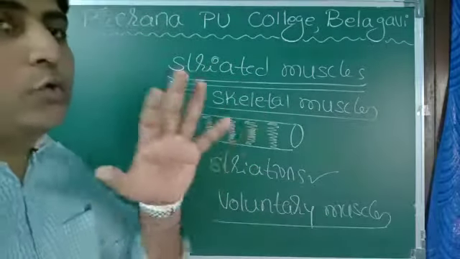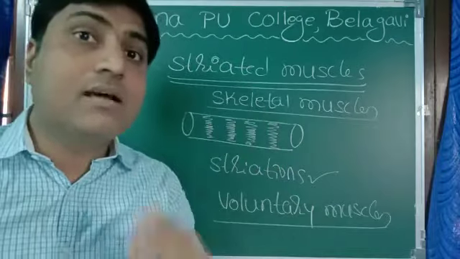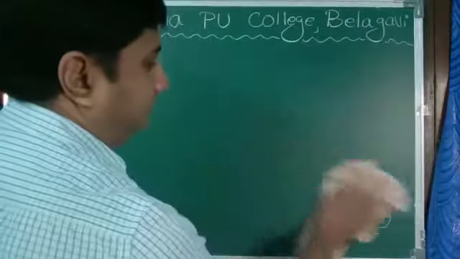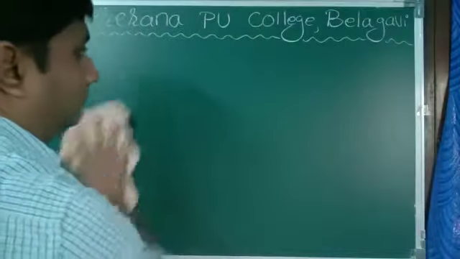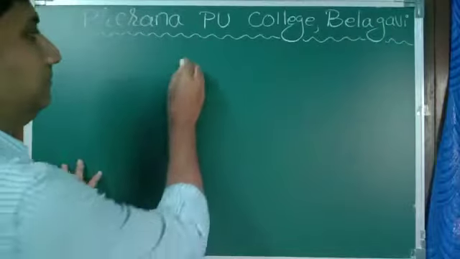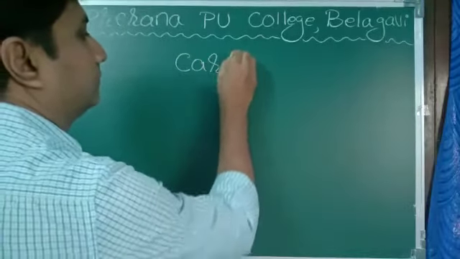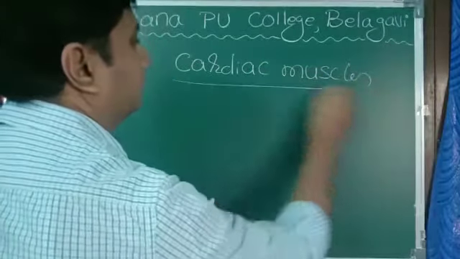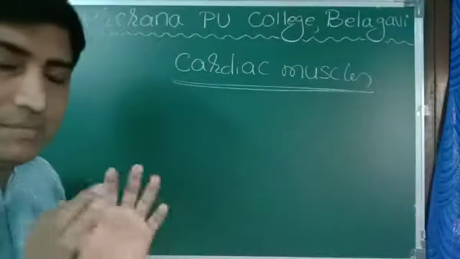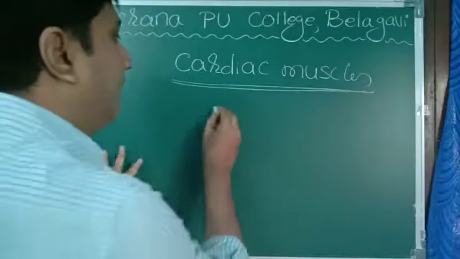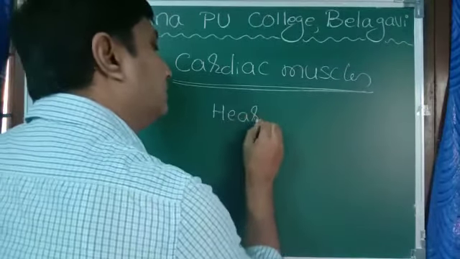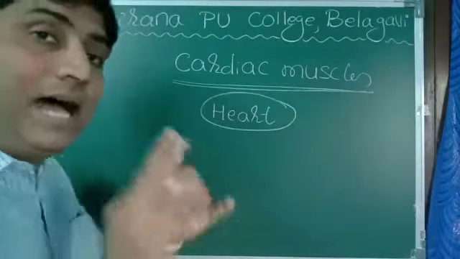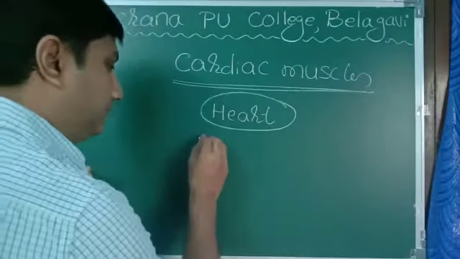Now we will move on to the last type of muscle, that is cardiac muscle. Cardiac muscles are exclusively found in our heart. They are branched and striated.